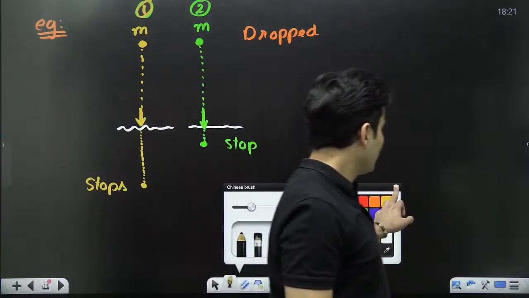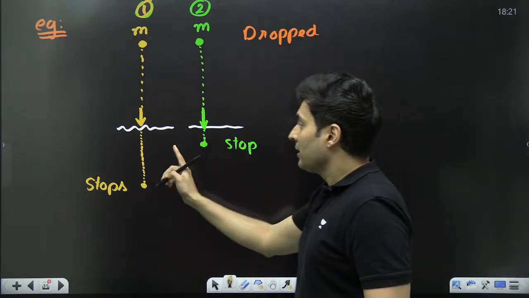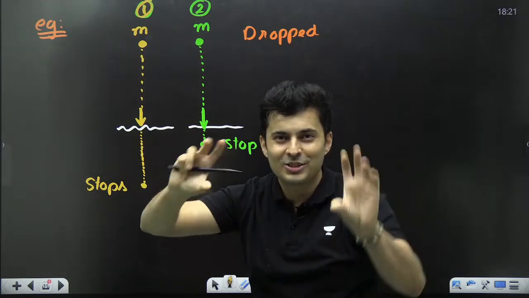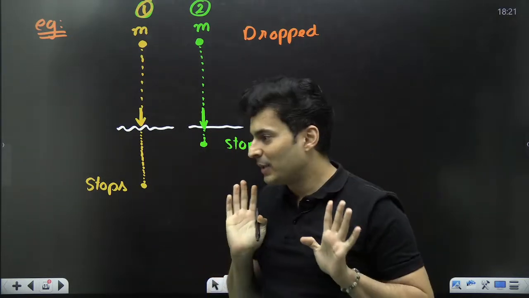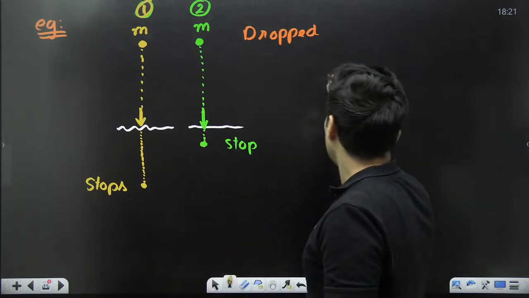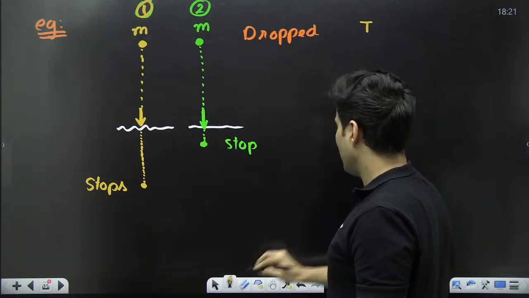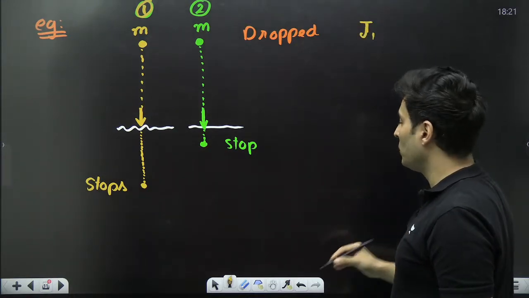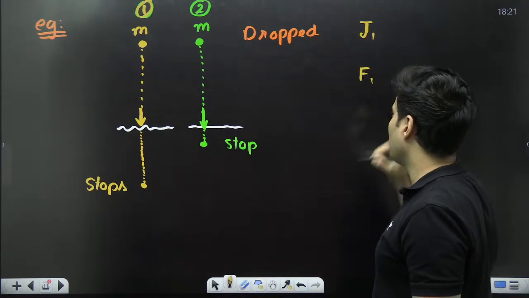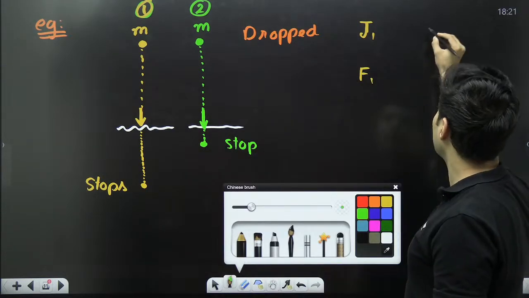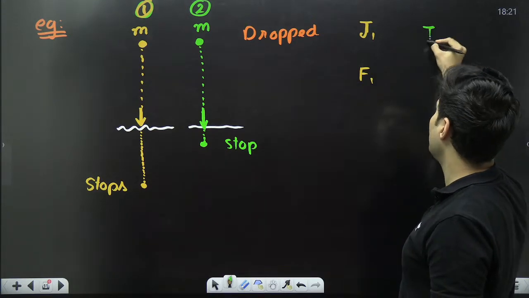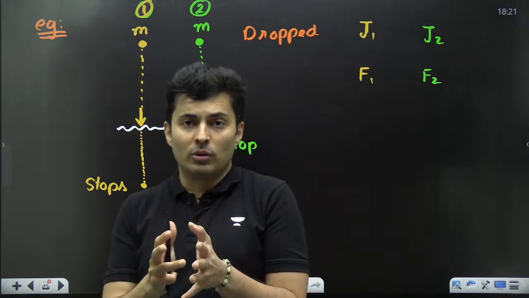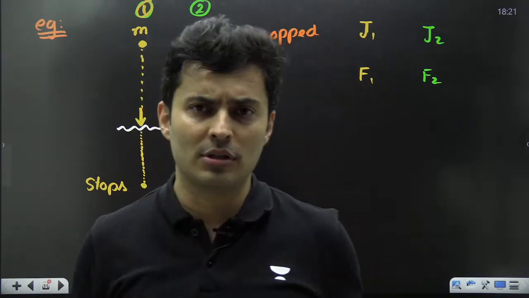Question is number 1. The ground would have applied an impulse because there was some momentum and it stopped. So there was a change in momentum, no? 100% there was a change in momentum, right? So if I compare the impulses, basically on one side I put J1 and the other side I put J2. Also the force by the ground, right? You have to predict who is more, who is less. That's all. So this is J1 versus J2, F1 versus F2. J is the impulse, F is the force.